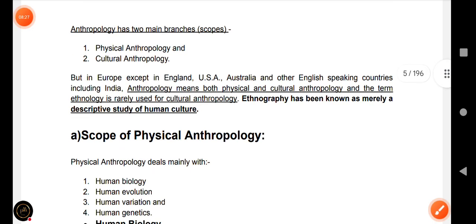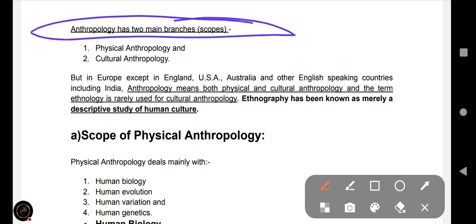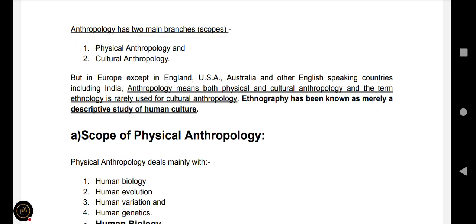There are two main branches of anthropology, physical anthropology and cultural anthropology.